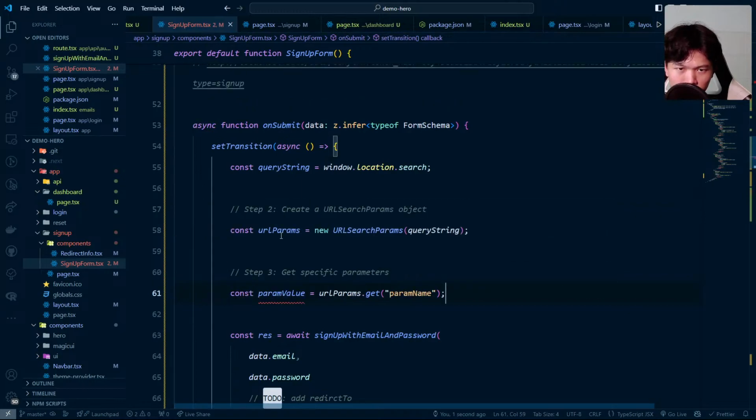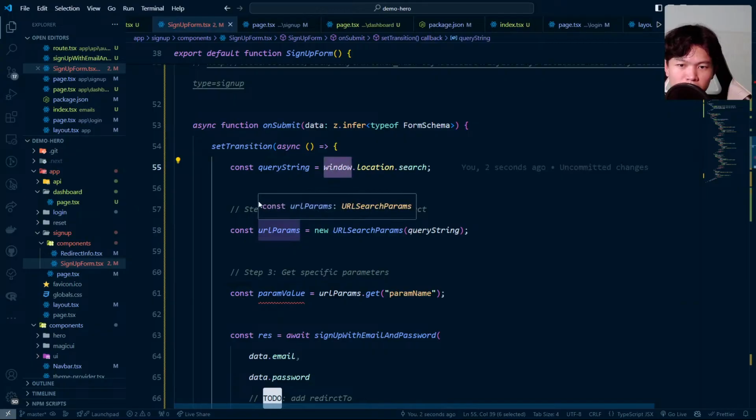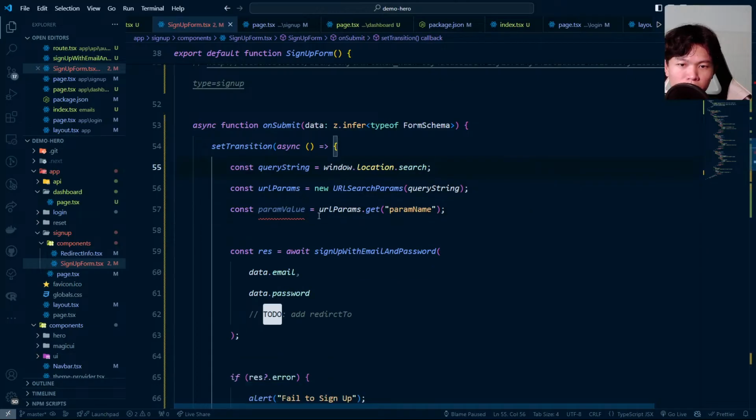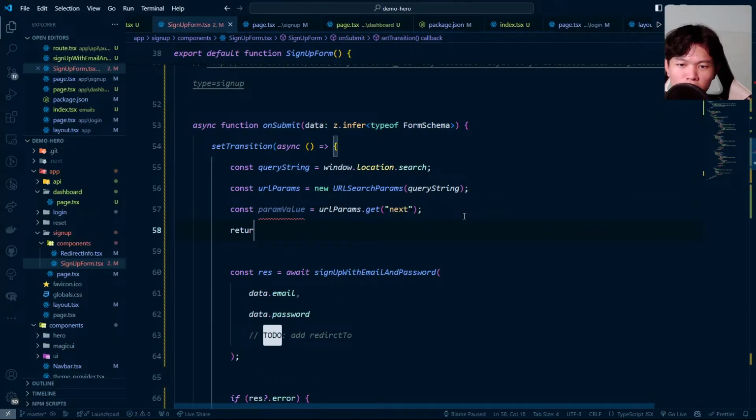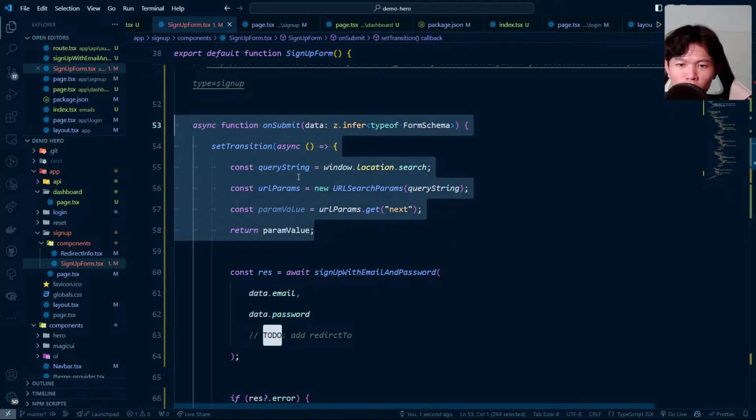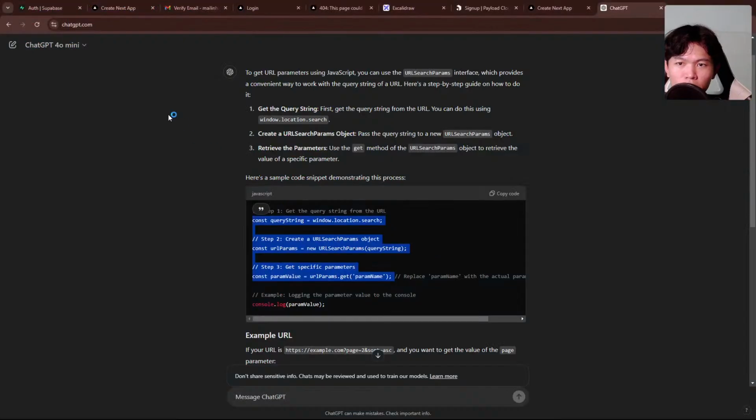We can just copy this one and paste it before the transition. Param value. Okay, I think we need to check the window here, but since this runs on the client, I don't think it's going to be a problem. And the param right here is going to be next. Right now, let's actually try to return the param value to see whether, when we call this function, we get the param next or not.